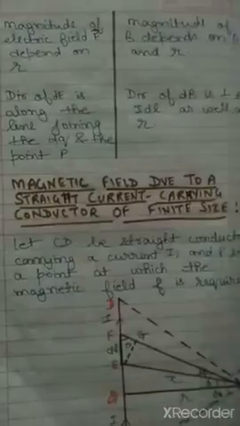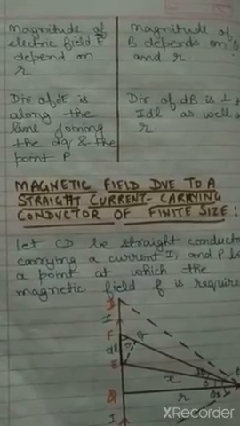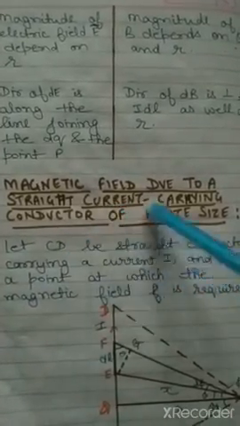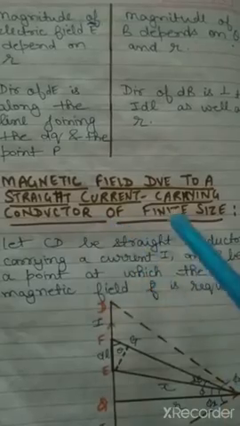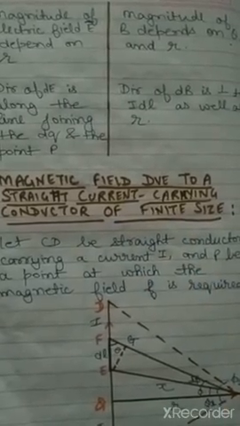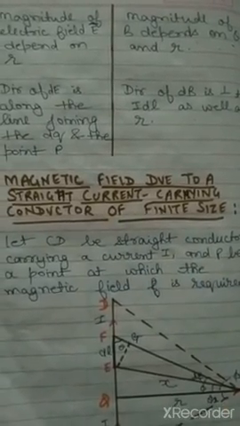So I hope the topics are clear to you. In the next lecture we will discuss the magnetic field due to a straight current carrying conductor of finite size. Clear? Thank you.